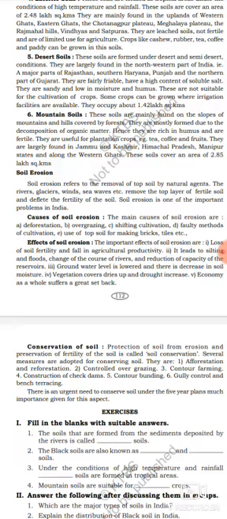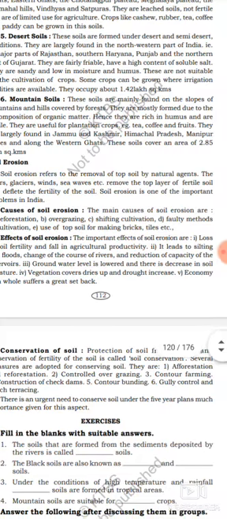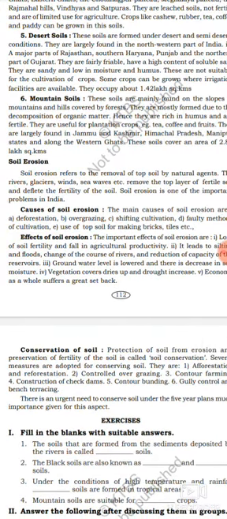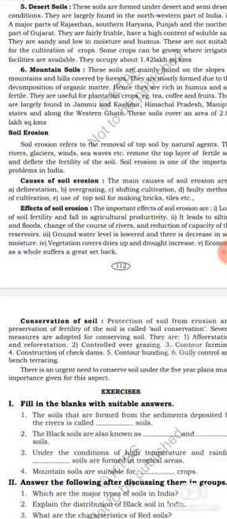These are not suitable for cultivation of crops. The desert soil is not suitable for growing crops or for agriculture. Some crops can be grown where irrigation facilities are available. Got it? They occupy about 1.42 lakh square kilometers. The desert soil occupies totally 1.42 lakh square kilometers. Got it? Let's see now the sixth type of soil, mountain soil.